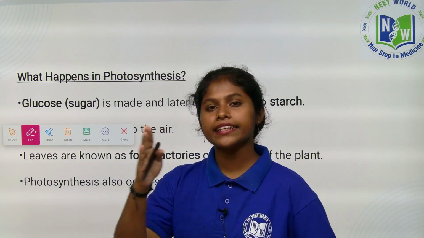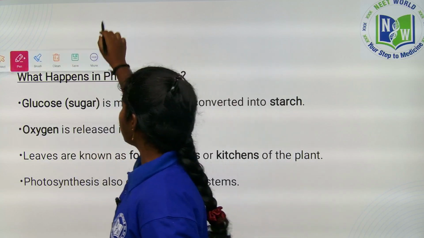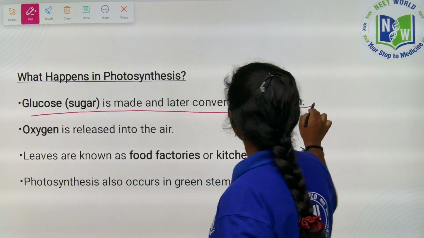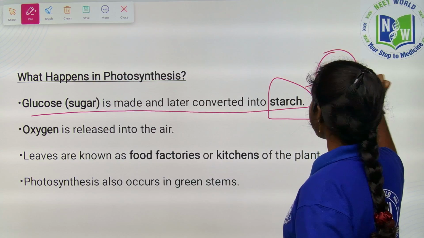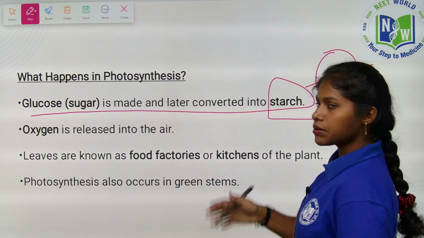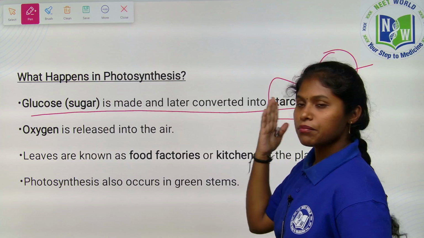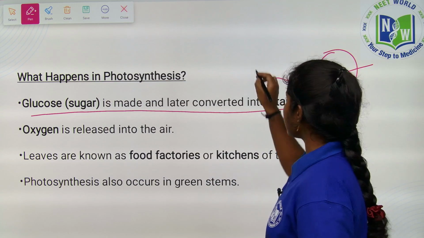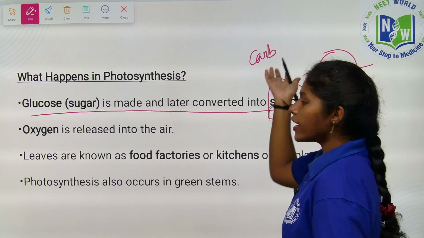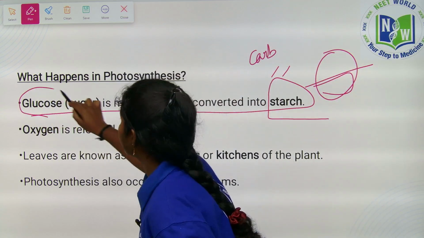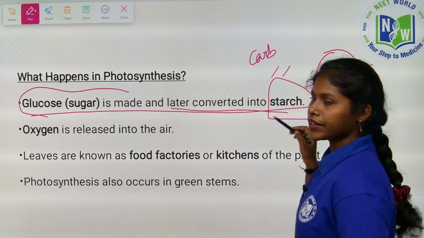It ultimately turns into the starch. So the glucose is made and later is converted into the starch. If you cut the potato, children, the food present in it is nothing but starch. The starch is made up of glucose. The starch is nothing but carbohydrates. Carbohydrates are also called glucose, right? So, the sweet glucose is made and later is converted into starch.